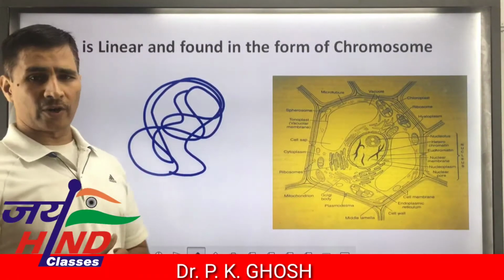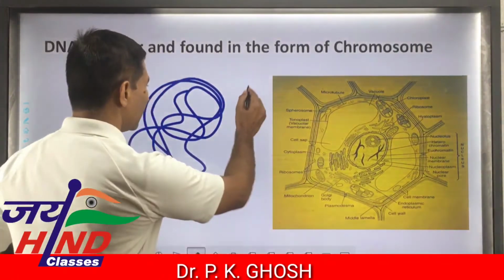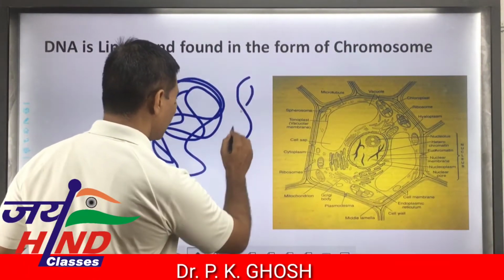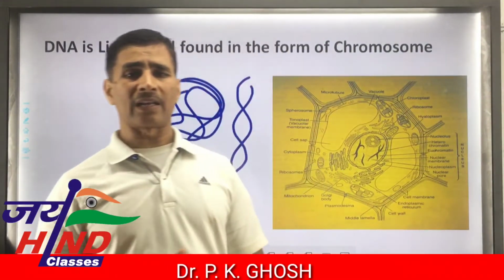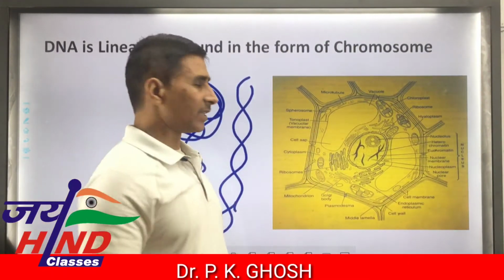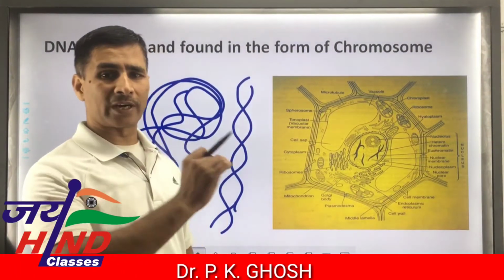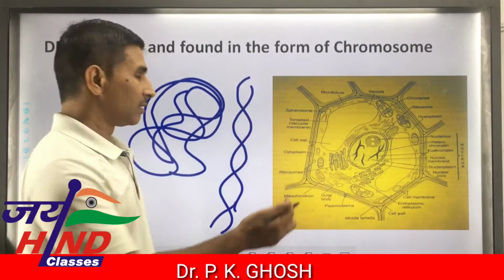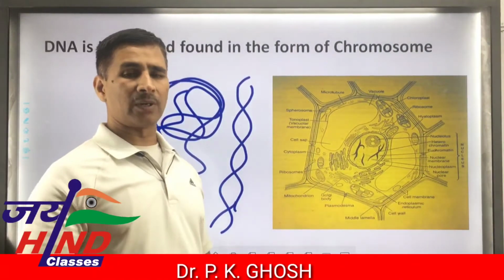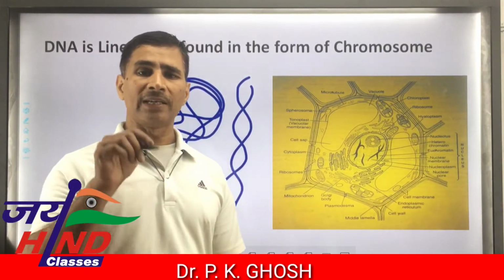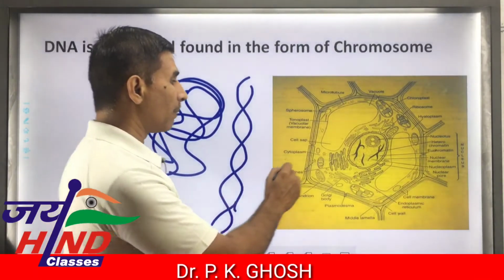But in case of eukaryotes, DNA is found in linear form. This ladder-like model of DNA was proposed by Watson, Crick, Wilkins and Franklin, for which they got the Nobel Prize. This linear structure of DNA is a characteristic feature of eukaryotic cell, but in prokaryotes circular or loop-like DNA has been reported. In eukaryotes, this linear DNA is found in the form of chromosome.